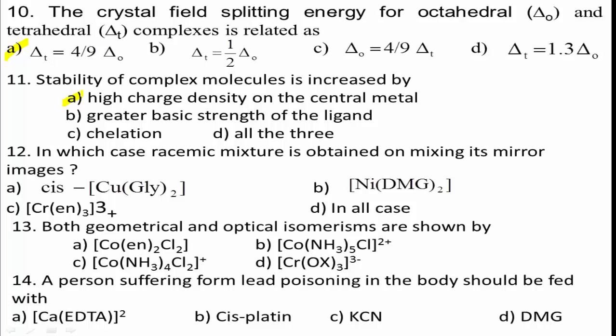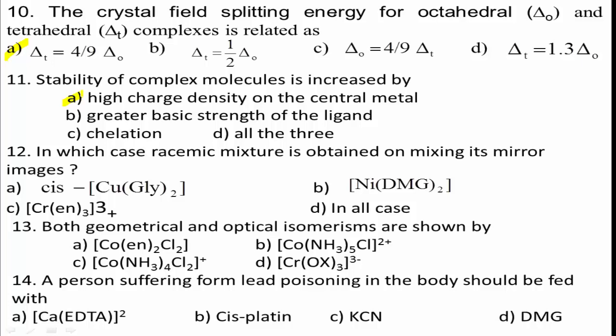Option A, cis [Cu(Gly)2]; option B, [Ni(DMG)2]; option C, [Cr(en)3]3+; option D, in all cases. Yes, [Cr(en)3]3+, this complex exists in D and L forms due to the absence of a symmetry element.